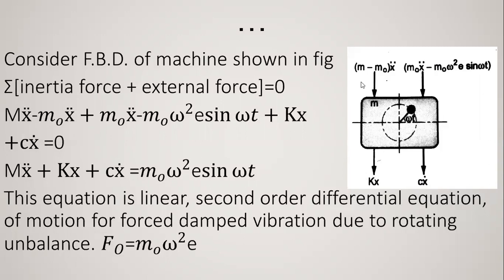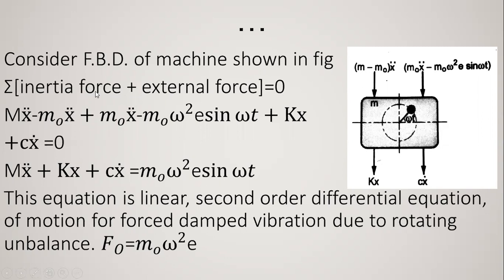Now we are taking the D'Alembert principle, which says that the summation of the total acting forces on the system is zero. So the two types of forces acting on this system are the inertia forces and the external forces. So the summation of inertia force plus external force is equal to 0.